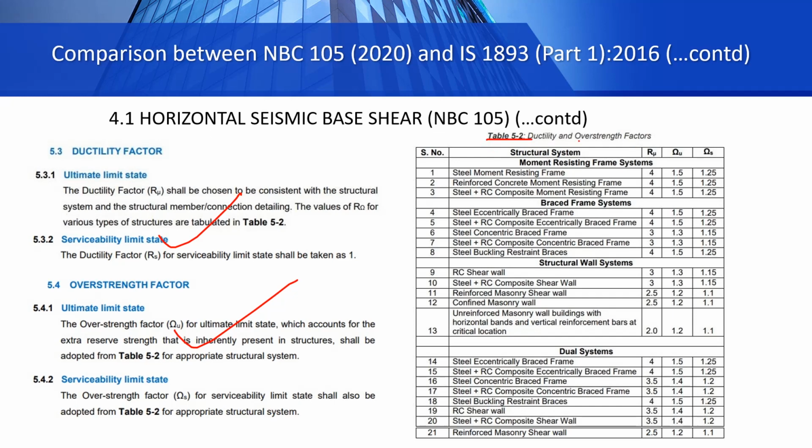Table 5.2 gives us the ductility and overstrength factor. This is for the ultimate limit state and this is for the serviceability limit state, for different structural systems. It may be concrete, composite, or steel structures. There are 21 different structural systems here. So you can get the value of the ductility and overstrength factor from table 5.2.